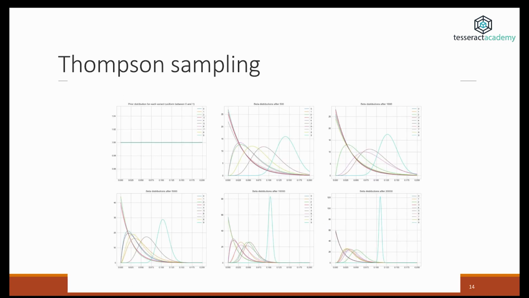And here is an example of Thompson sampling. We don't have to stay on this for too long. It's just an example to show you how, iteration after iteration, we start with a uniform prior across all bandits, 10 bandits in this case. And then as we start iterating, the algorithm forms some opinion about the probability that each bandit offers of succeeding. And then as we run more and more experiments, you see that eventually we get a very accurate picture of the most successful bandit, and then the algorithm focuses on this and tries to exploit this as much as possible and ignores the rest of the bandits down there.